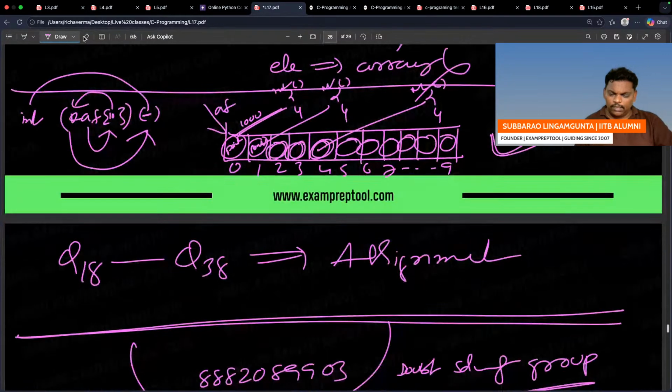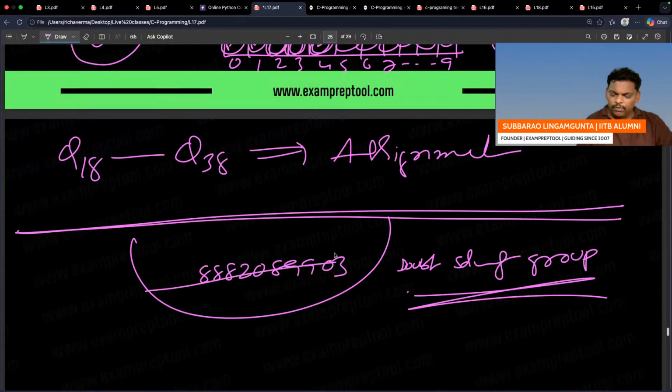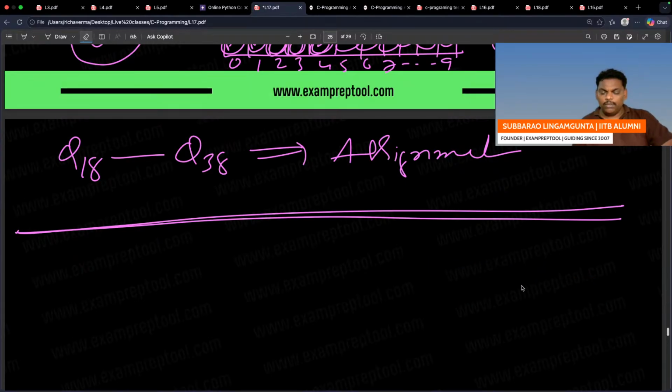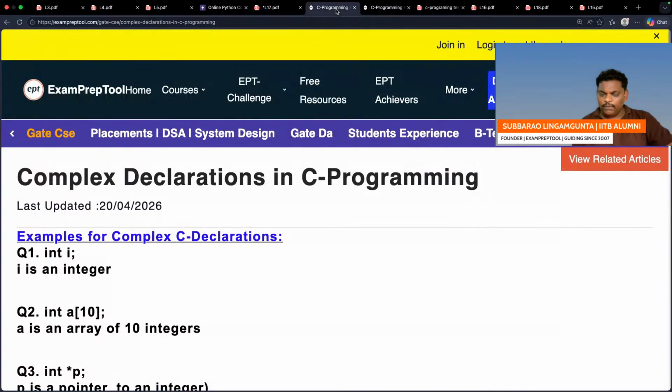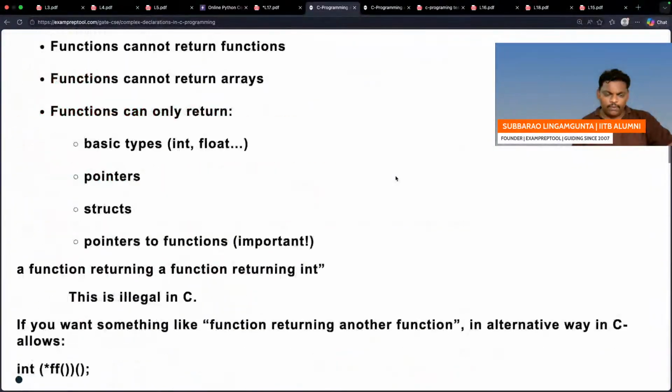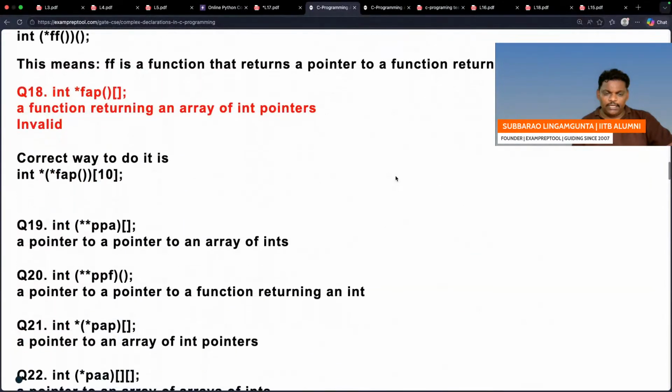This also is done. Question number 18 to question number 38 was the assignment we gave. Now we will finish it up. Now we are going to solve that part also. Question number 18 to 38. Let's go ahead one time. 18 to 38, so it is 18.